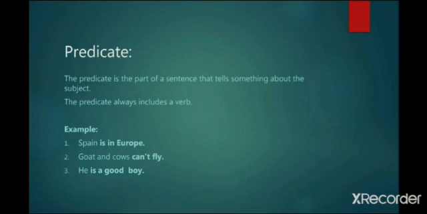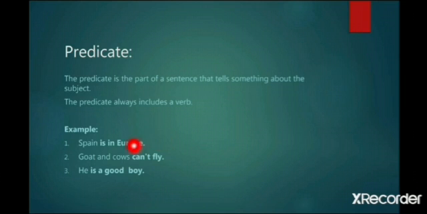Predicate. The predicate is the part of a sentence that tells something about the subject. It predicts something about the subject. The predicate always includes a verb. For example, Spain is in Europe. Is in Europe is the predicate of the sentence. Is is the verb and in Europe is the rest of the predicate. Is in Europe is the predicate of the sentence.